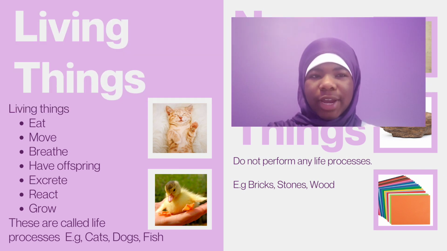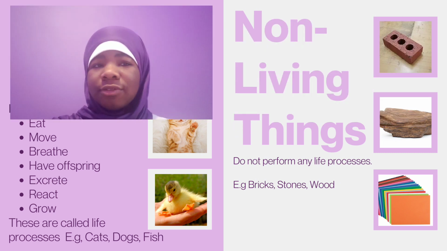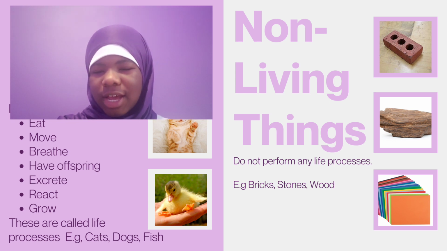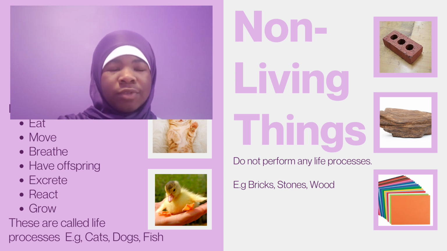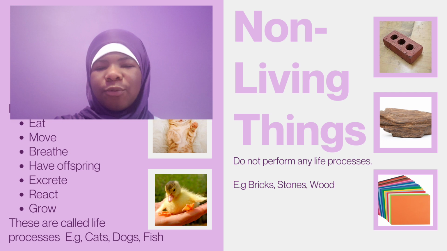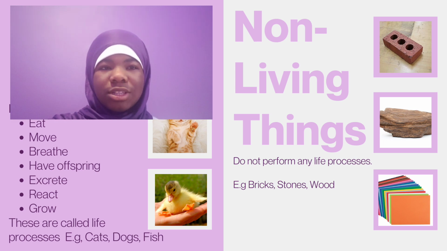Okay, so what I've written right here on the slide is that living things, they eat, they move, they breathe, they have offspring, they excrete, they react, they grow. That's what makes them living. And non-living things, they do not do any of those things. So I have pictures on the slide. We have a cat and we have a duck. So they move, they eat, they breathe, that kind of thing. They are living things. On the other side, we have a brick, we have rocks, we have paper. They don't do any of those actions. So that makes it not living.